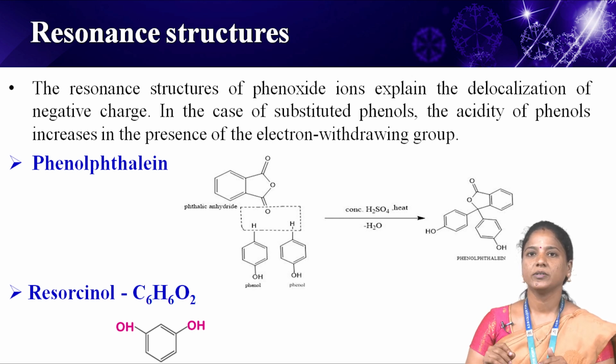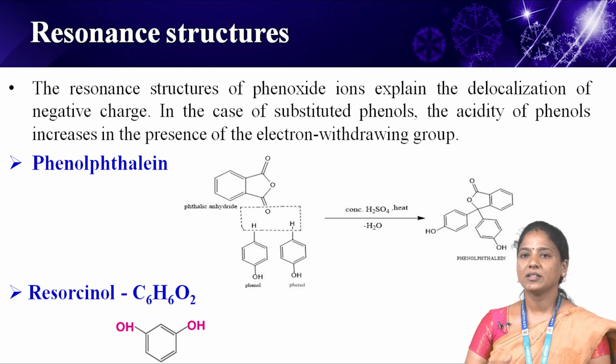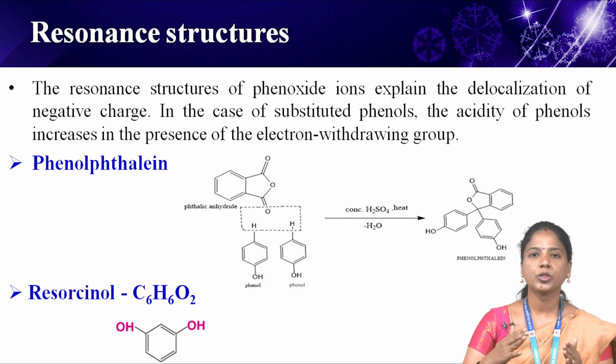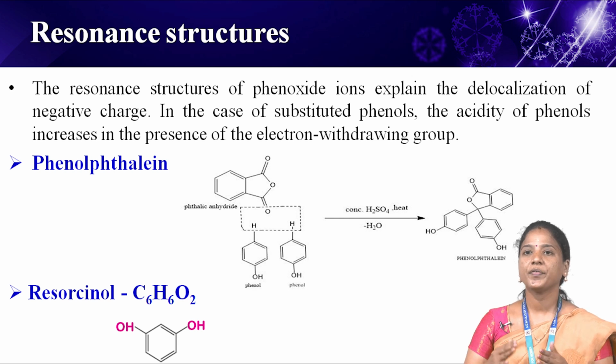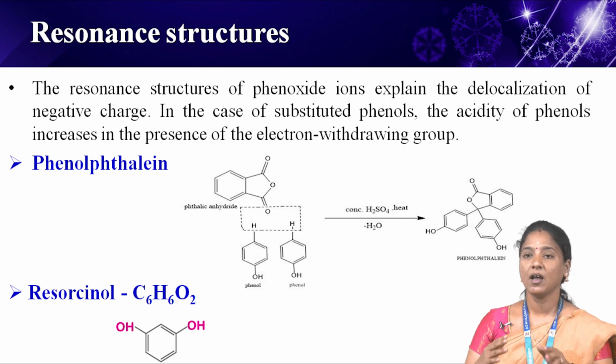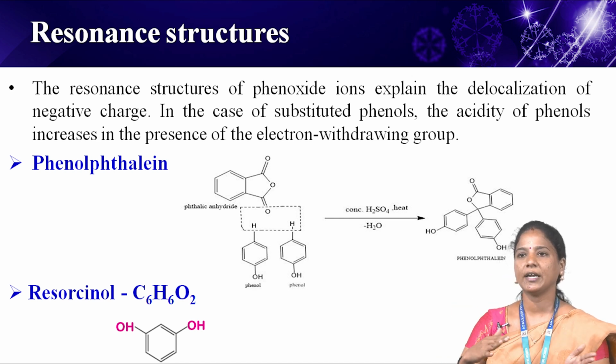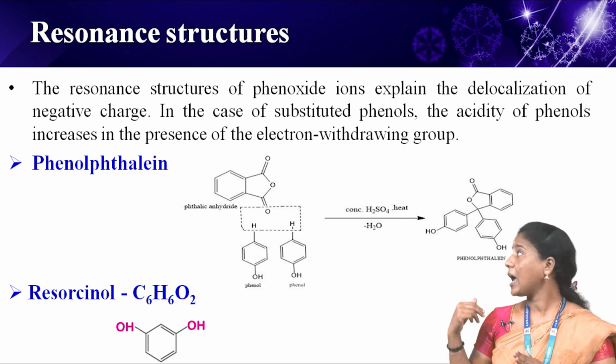In the case of substituted phenols, the acidity of phenols increases in the presence of an electron withdrawing group. This is due to the stability of the phenoxide ion generated. The acidity of phenols further increases when the groups are attached at ortho and para positions. This is due to the fact that the negative charge in the phenoxide ion is mainly delocalized at the ortho and para positions of the attached benzene ring. On the other hand, the acidity of phenols decreases in the presence of electron donating groups as they prohibit the formation of phenoxide ions.